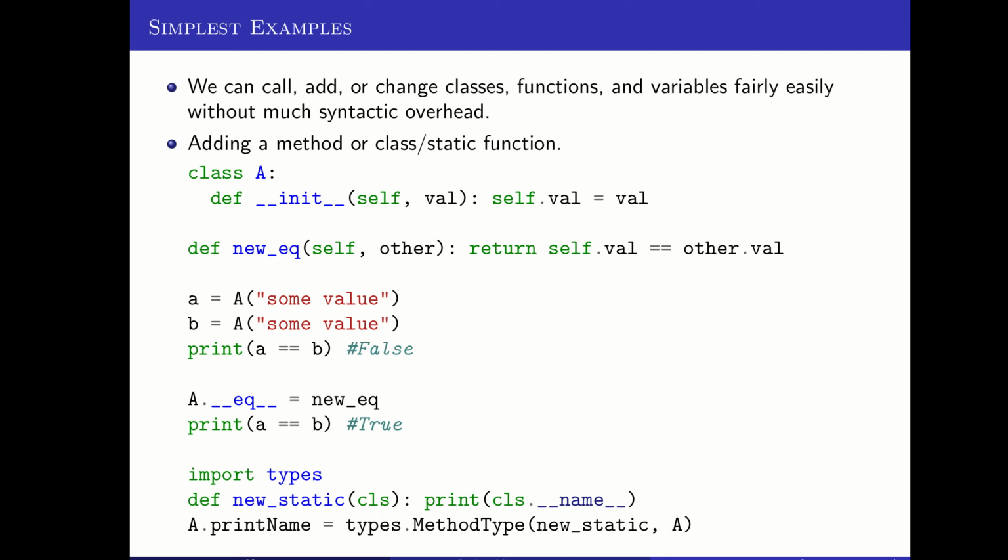So we'll see here that we can call, add, or change things in classes or in functions or with object variables fairly easily without a lot of extra syntax, a lot of new classes that we have to refer to, like the class in Java, or field functions that we have to get the fields from a thing, or a lot of things like that.